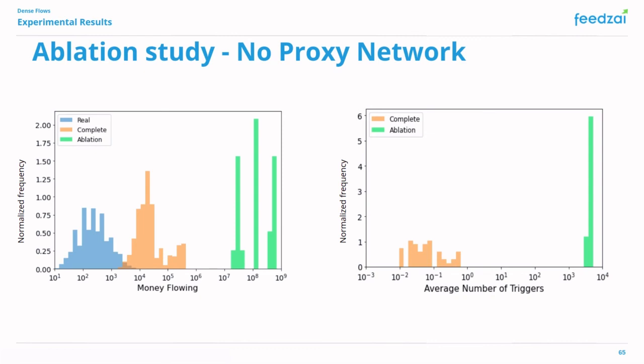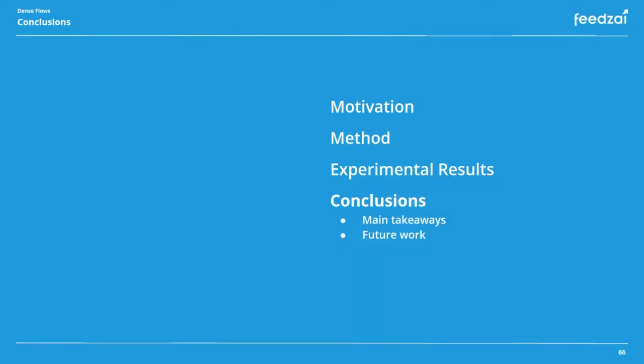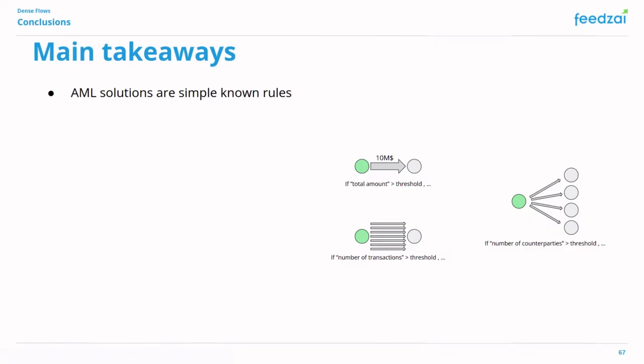If instead we remove the proxy network, we see that the amount of money flowing becomes much larger. However, this happens at the cost of triggering the rules almost for every transaction, which means that this would be a very bad money laundering strategy. Nonetheless, it indicates that the rule proxy network is needed to avoid triggering the rules. So this concludes the results I wanted to show. I will now give a summary of the work we did and possible directions for future work.